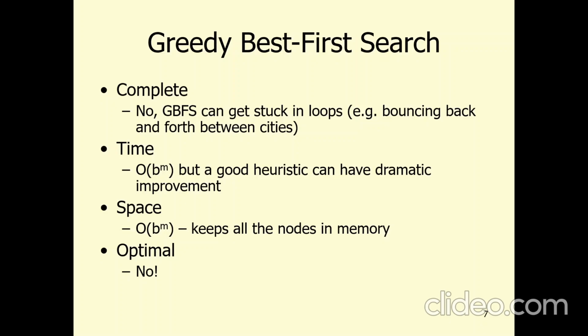The space complexity for best first search is big O of b raised to m, where m is the maximum depth of the search space. Greedy best first search is also incomplete even if the given state space is finite. The best first search algorithm is not optimal.